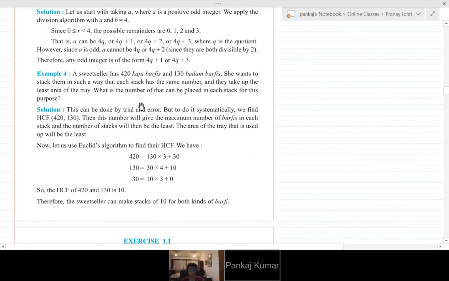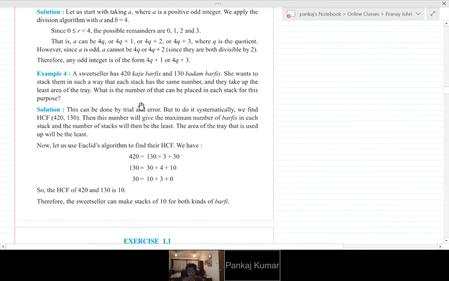Just seeing the question, what do you understand? Right now we don't know anything about HCF, Euclid's division lemma, anything. Just the pure question. So she wants to use the least number of trays that we can, so sorry, the highest number of stacks.